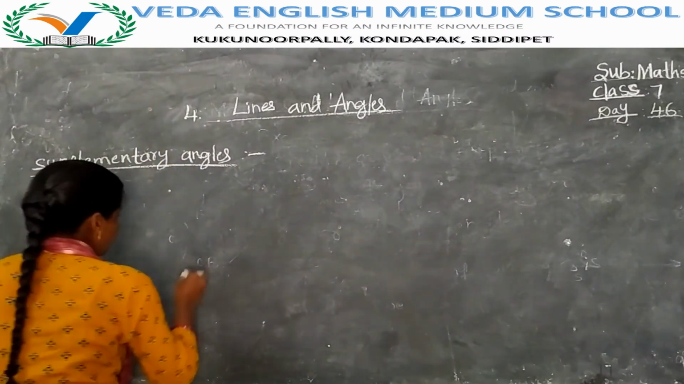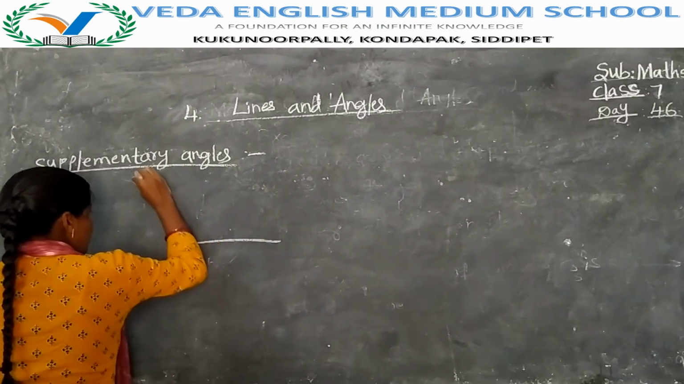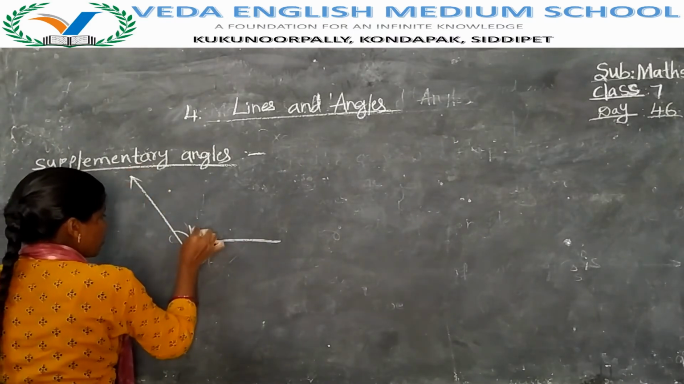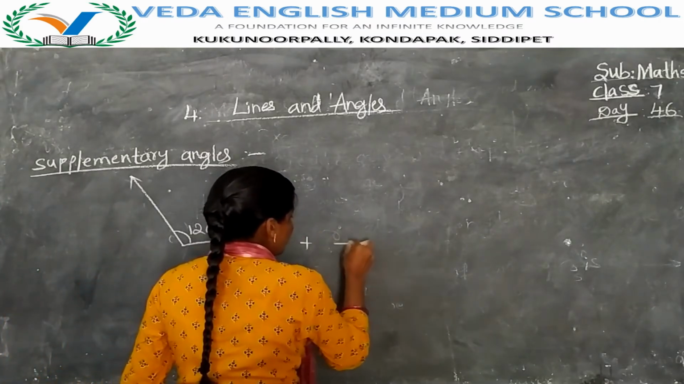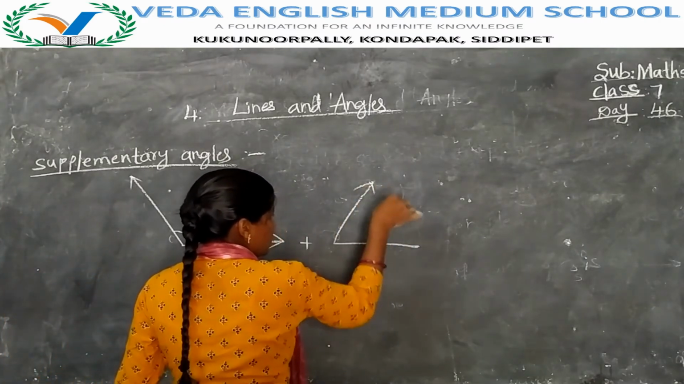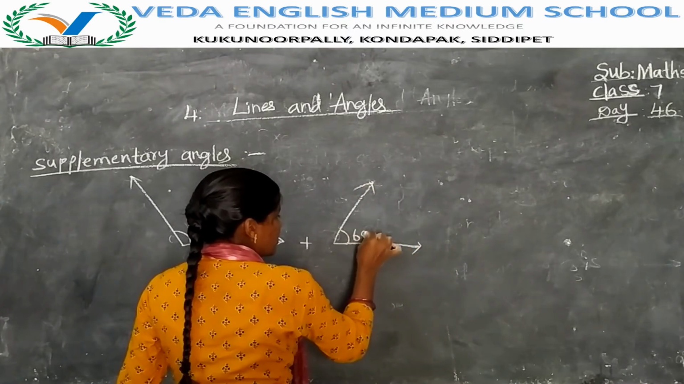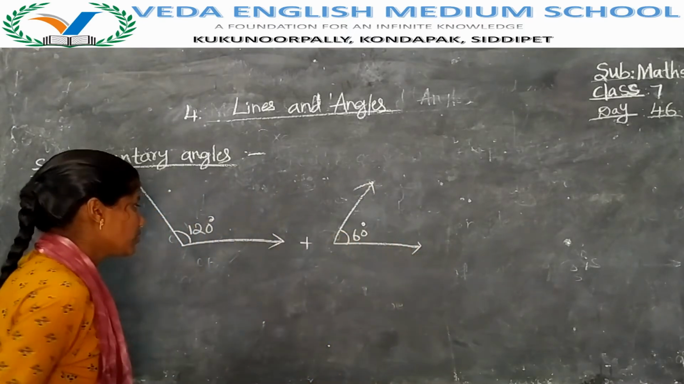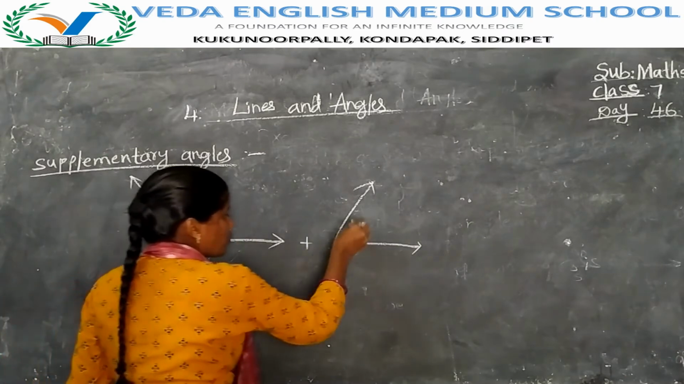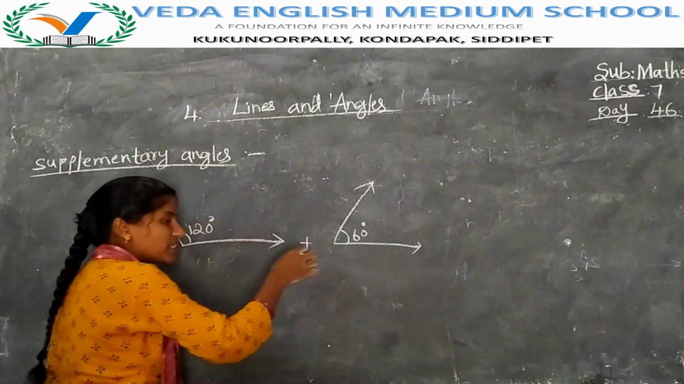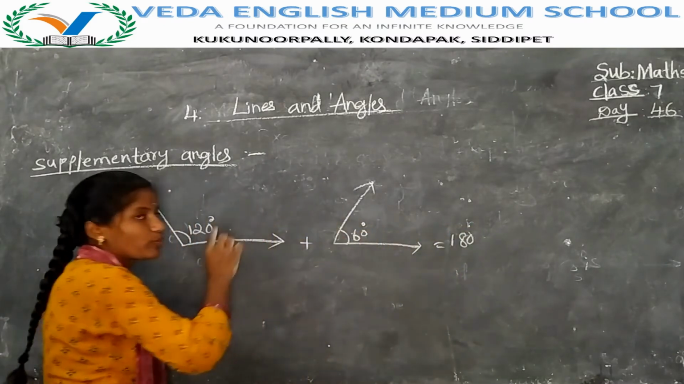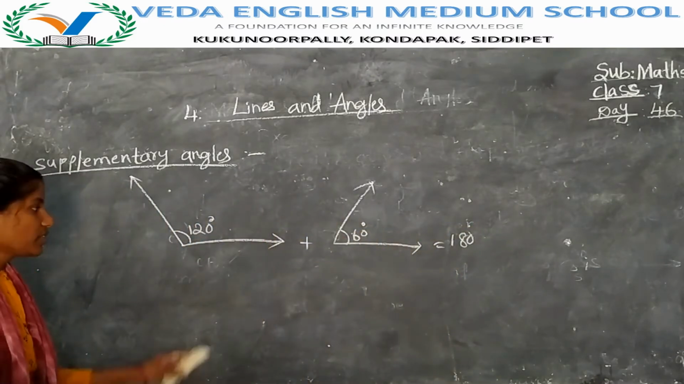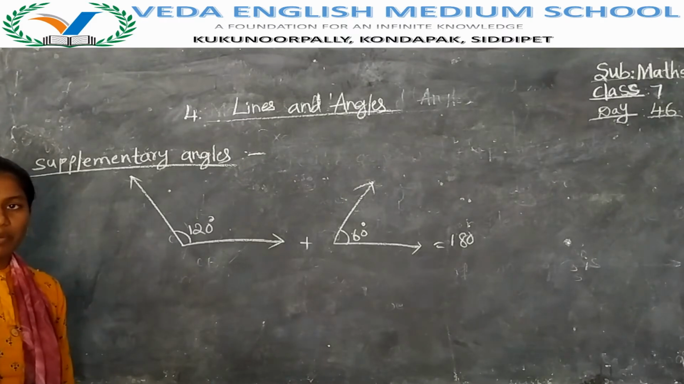For example, if I have drawn like this, treat this as 120 degrees. Now I am taking another angle, that is 60 degrees. Total, 120 plus 60 gives 180 degrees. Now these two angles are said to be supplementary angles.